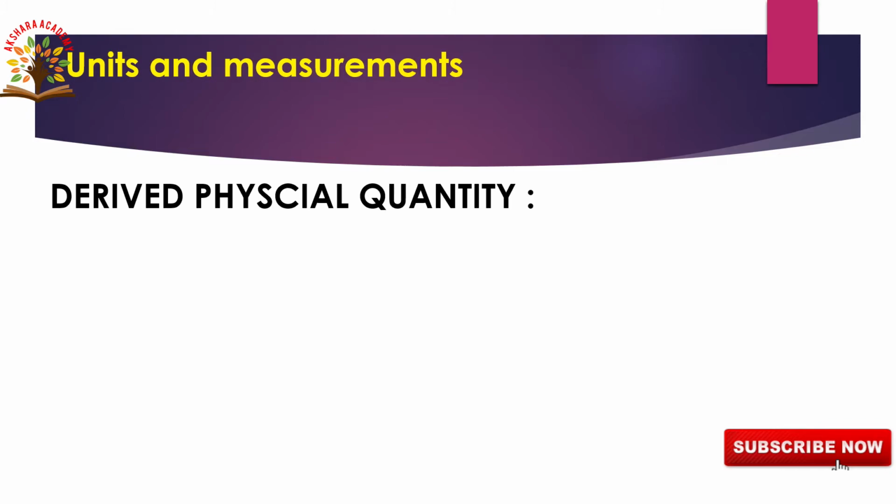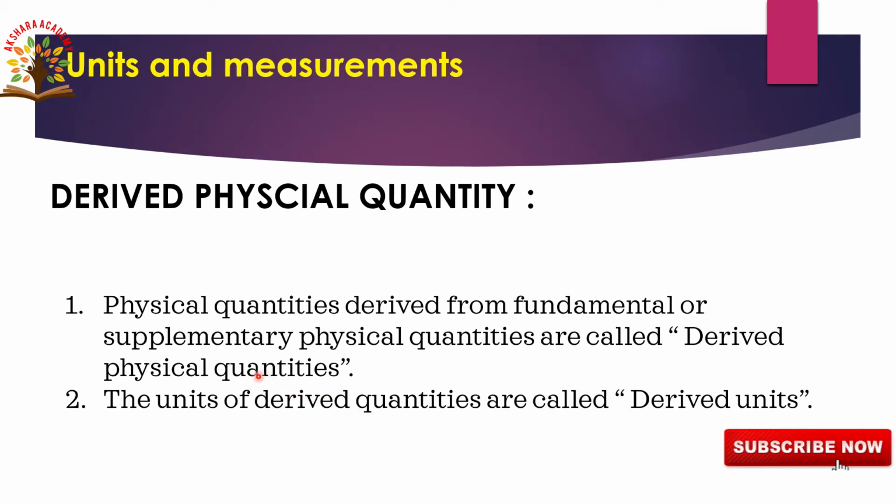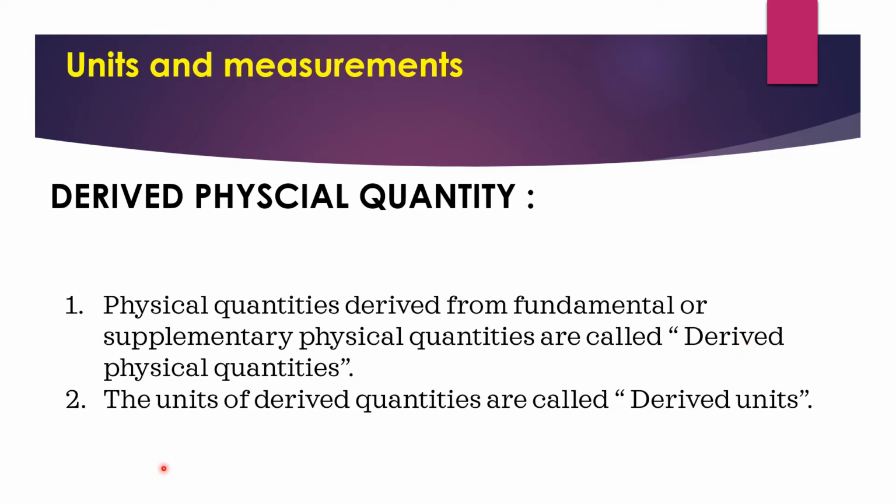Units and measurements chapter, derived physical quantity. Physical quantity derived from fundamental or supplementary physical quantities are called derived quantities. Derived quantities are depending upon other physical quantities. These are dependent on fundamental or supplementary quantities. These are called derived quantities. So, derived quantities are nothing but the physical quantities derived from fundamental or supplementary physical quantities.